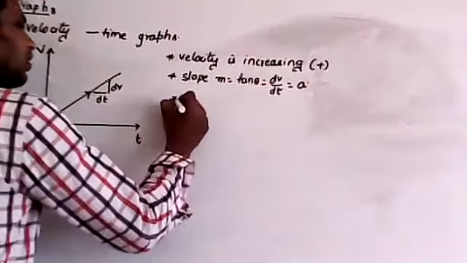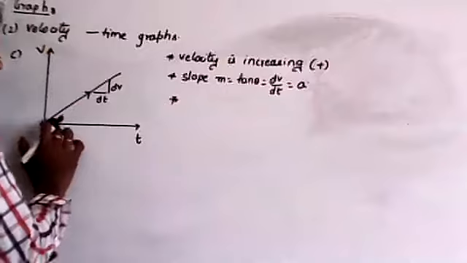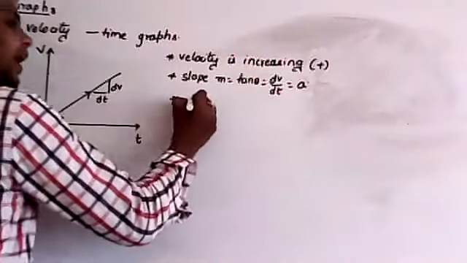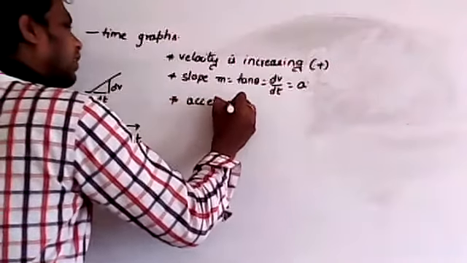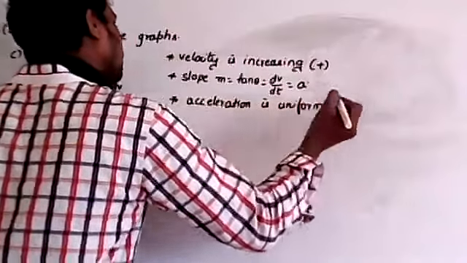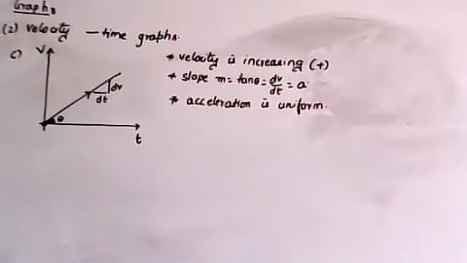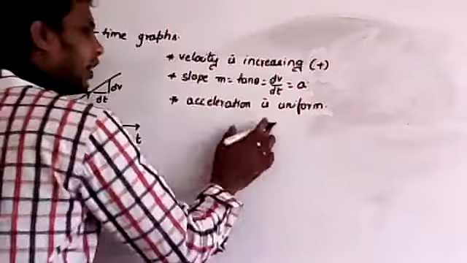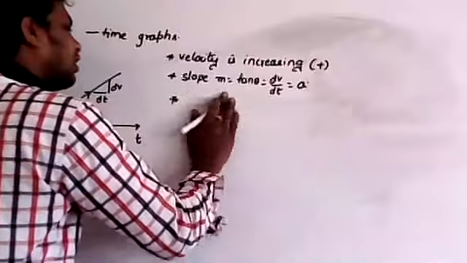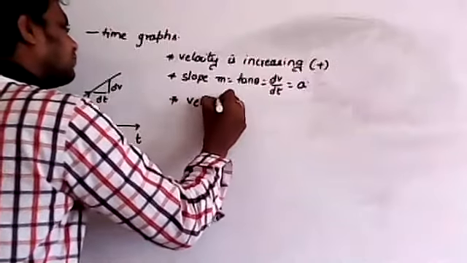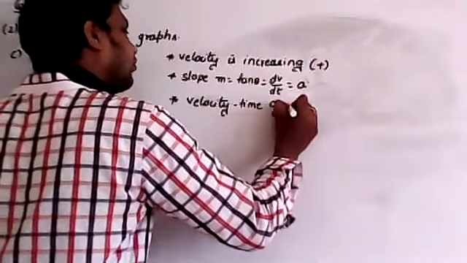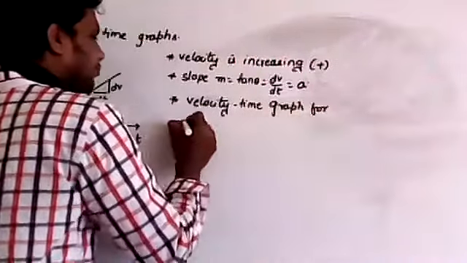Now this is the graph for what? Velocity time graph for uniform acceleration. Here the acceleration is constant, or acceleration is uniform. So therefore this is the graph for uniform acceleration, the velocity time graph for uniform acceleration.